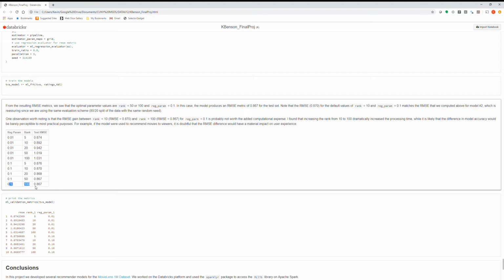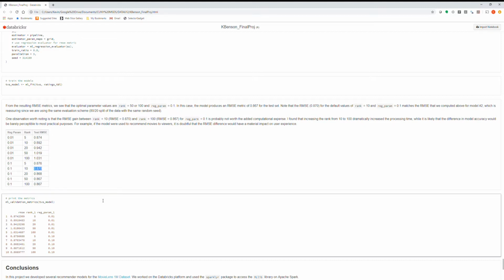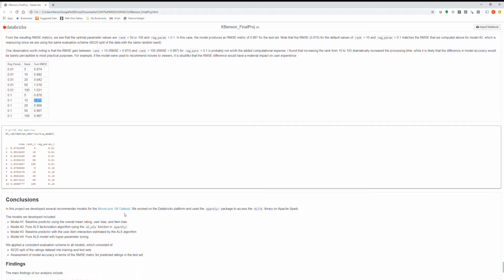The optimal values, at least for the ones that I considered, were 0.1 for the regularization parameter and 100 for the rank, but the gain in RMSE was very slight. It was 0.867 versus 0.87. So again, hardly noticeable, and I'm not sure that it's really worth the additional computational expense.